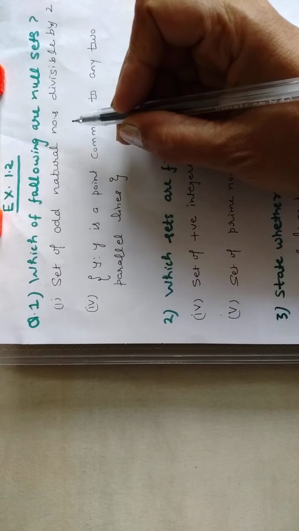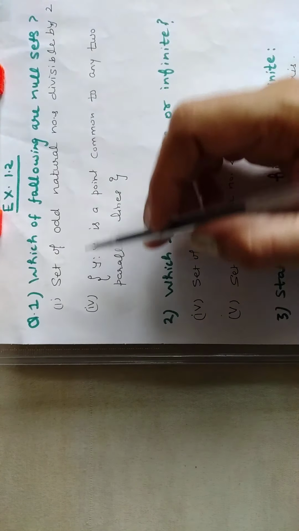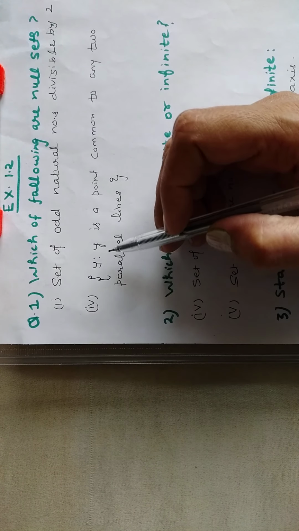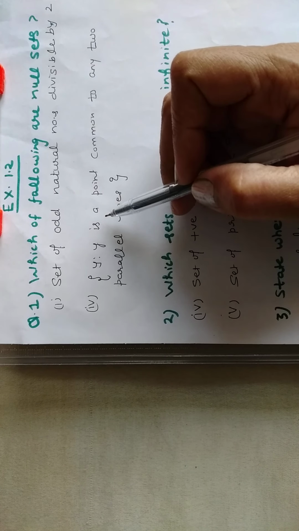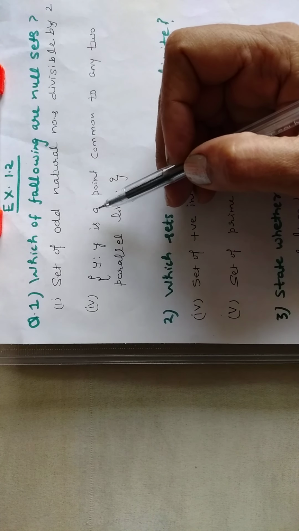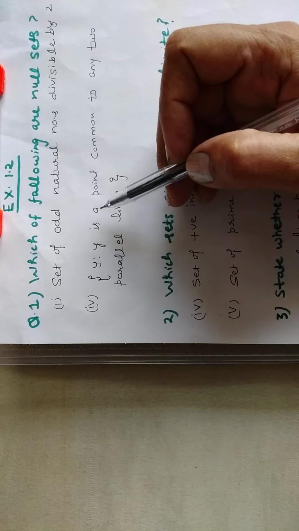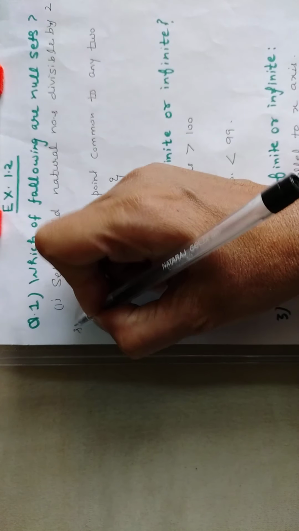First question, which of the following are null sets? I am taking first and fourth part. You have to tell, are these two sets null sets? You know that a null set is an empty set. So, first part is